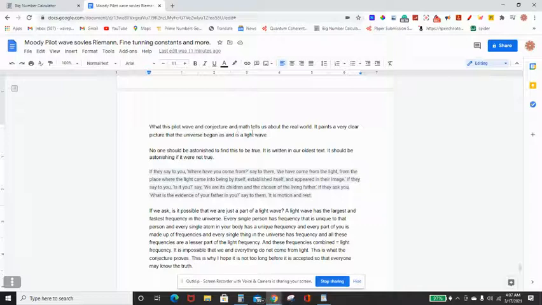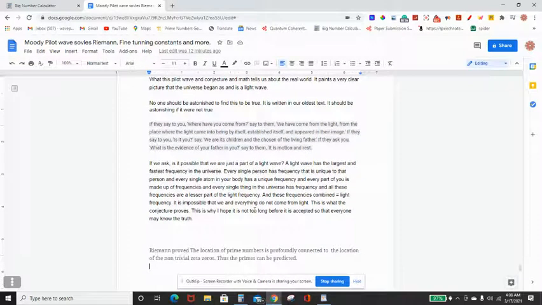Now, what does this pilot wave and conjecture tell us about the real world? It paints a very clear picture that the universe began as a light wave. Now, that might be hard to think about, but no one should be astonished to find out this to be true. It is written in the oldest text. It should be astonishing if it wasn't true. They say to you, where have you come from? Say to them, we have come from the light, from the place where the light came into being by itself and established itself and appeared in their image. Okay, that's not really confusing. It's not diluted. It's easy to understand. We came from the light.